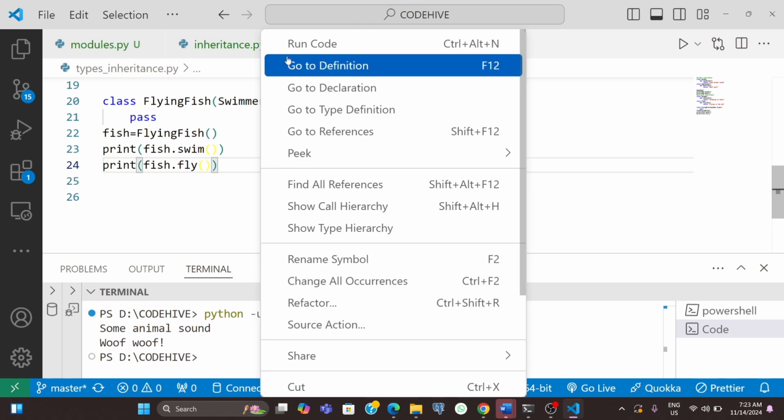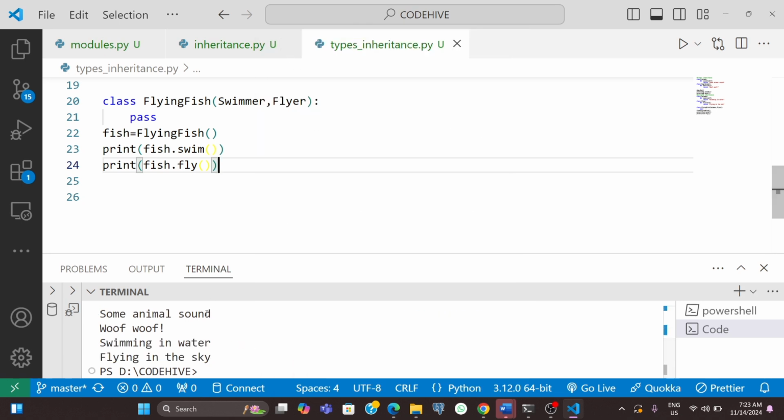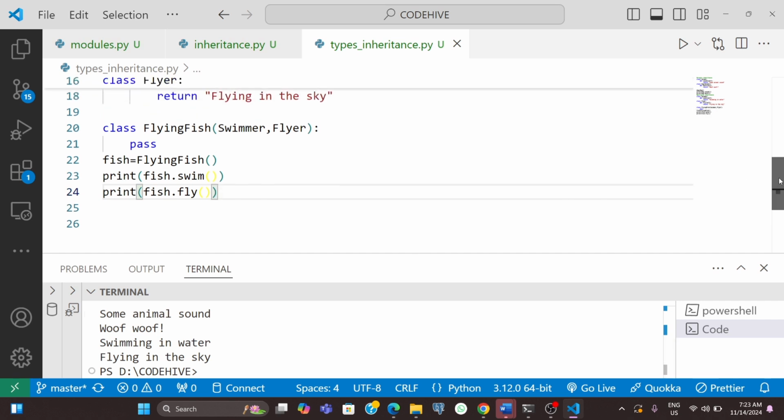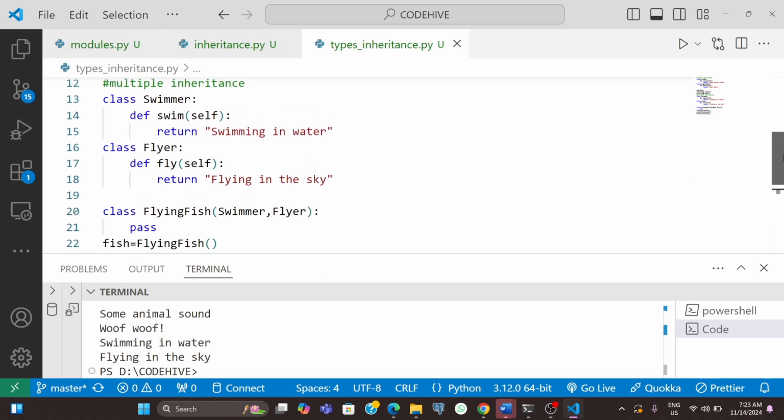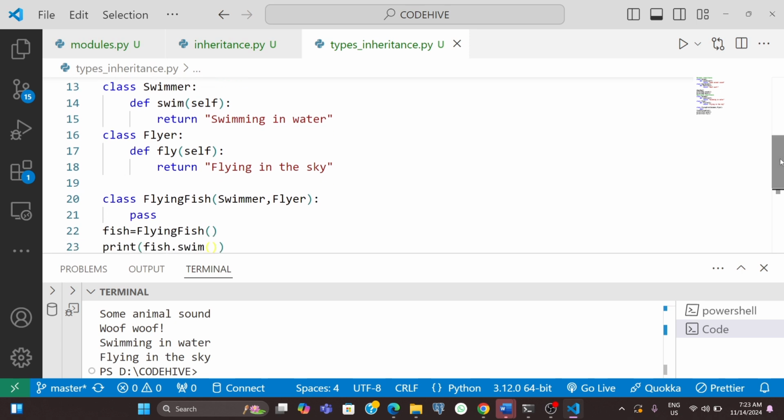So now we will try to run this code. You can see we are getting swimming in water, flying in the sky. Okay, so just have a look at the code here again. Here the flying fish class inherits from both swimmer and flyer. So this means flying fish can use both the swim and fly method, right?